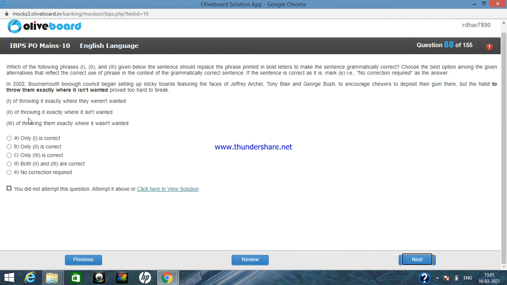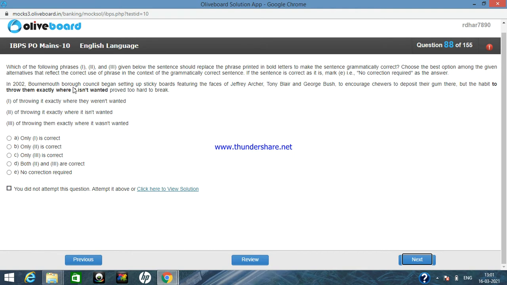Also, if we go through the options, we can see that "of" is there in all three options. Of throwing. So obviously "of" will be there, and as we all know, after "of", if any verb comes, then that verb comes in the ing form. So of throwing them.